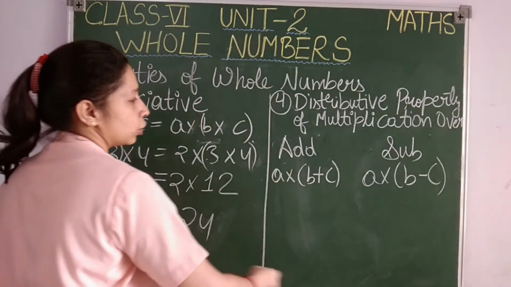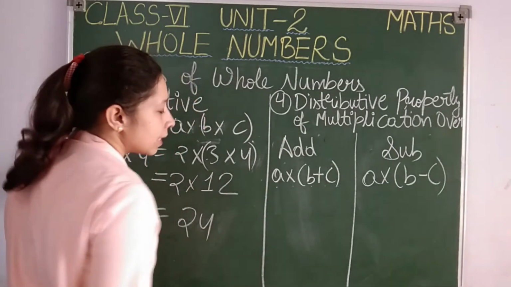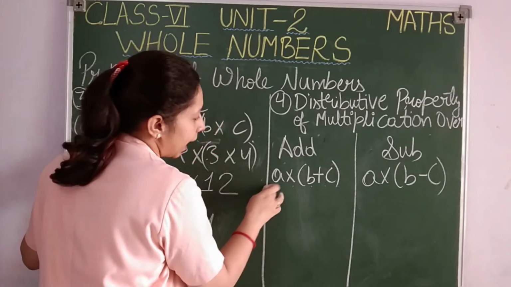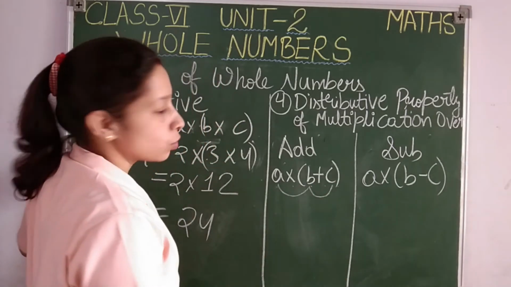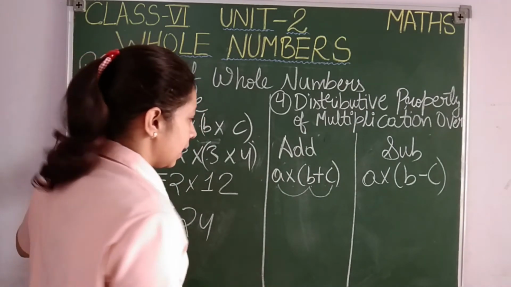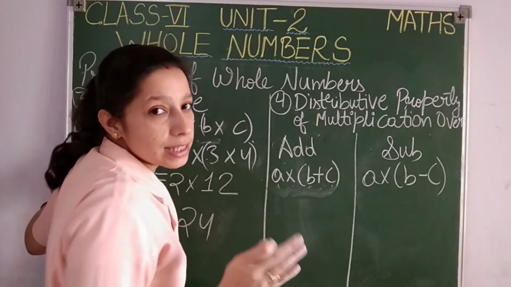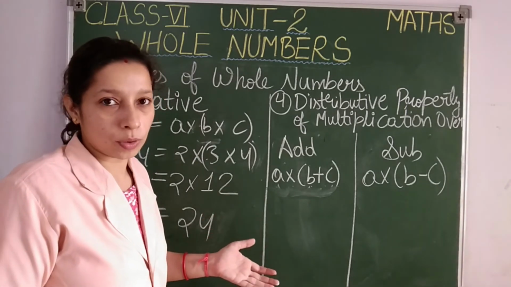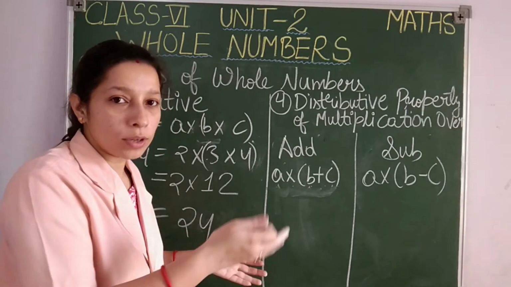First I will explain you addition. Here A into B plus C. See, students, whenever a value is written outside the bracket, it shows that that value is a multiplication with each and every number inside the bracket. So A is in multiplication with B and with C. So now I want to multiply them. As the name of the property is distributivity property, distribute means to distribute, isn't it? Means you are going to expand the numbers and write. You are going to distribute the numbers.